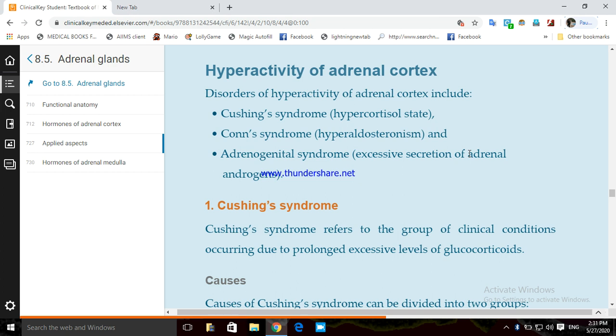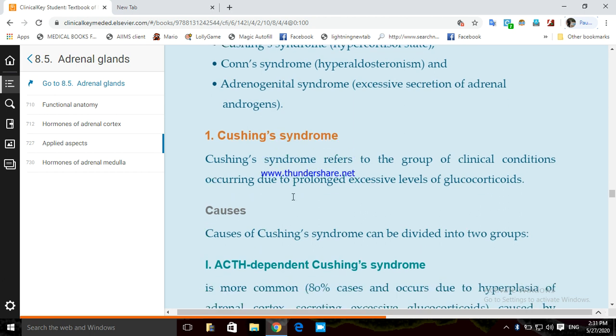So the disorders that we are going to study first are Cushing syndrome, that is also known as hypercortisol state, then Conn's syndrome, that is hyperaldosteronism, and androgenital syndrome, that is excessive secretion of adrenal androgens. Let's study the first, the Cushing syndrome.